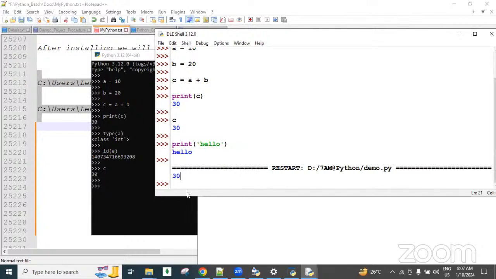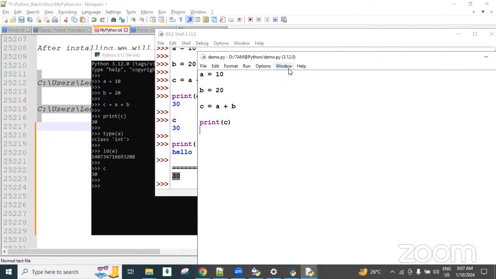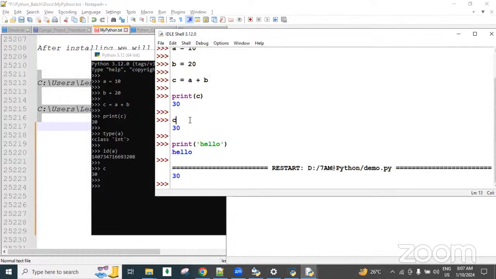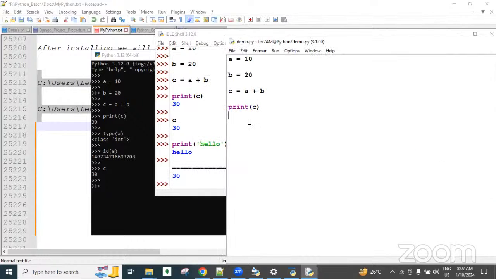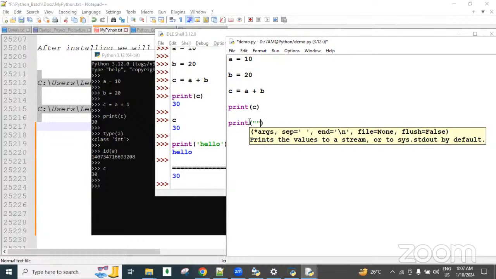See, guys, here is the output, and here we can write the code and see the output. For example, you can see here print a message, or an end statement.